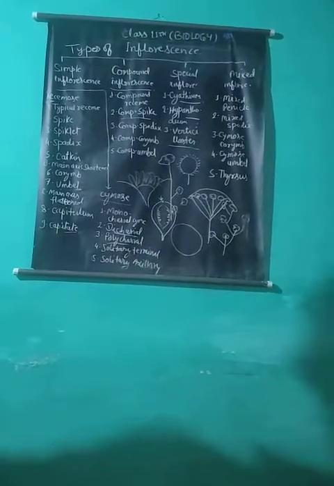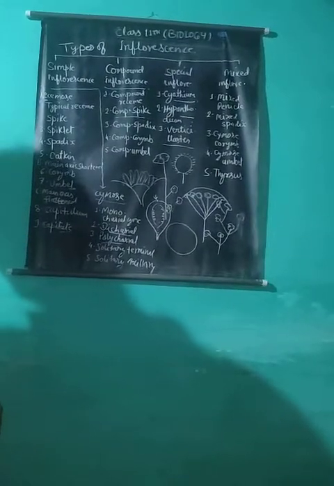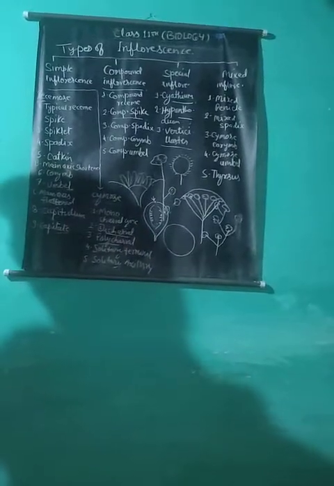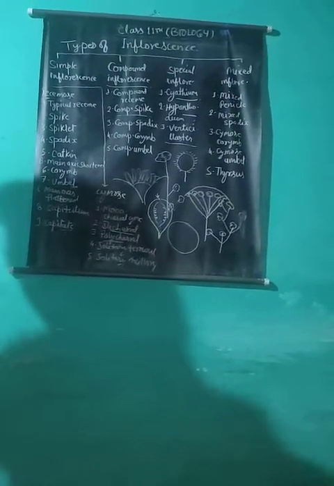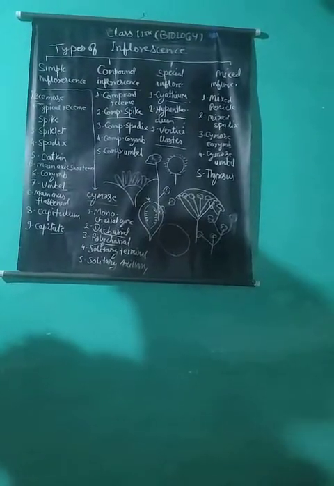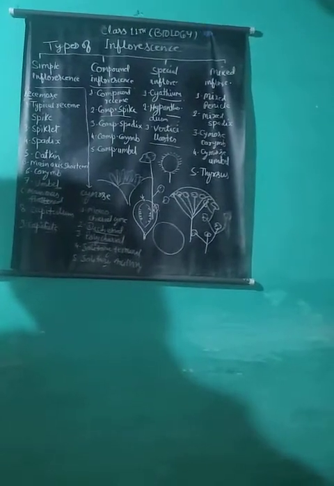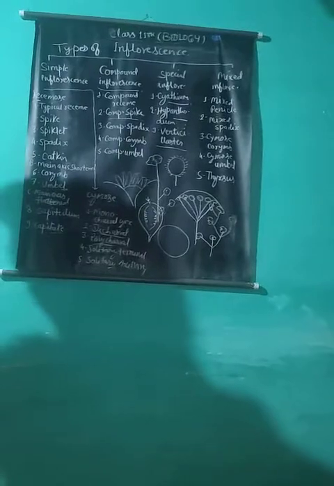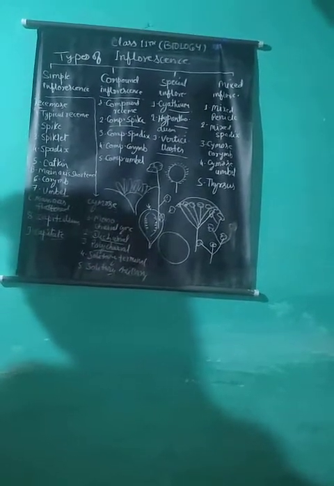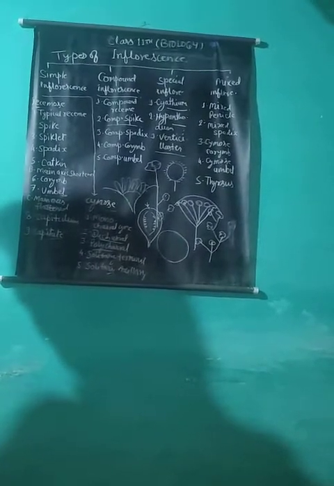Mixed type of inflorescence. In this type, the main axis bears one type and the lateral branches bear a different type of inflorescence. It is called mixed inflorescence. Say mixed panicle. In this case, the main axis is racemose, whereas its branches develop cymose, compound raceme inflorescence. For example, Ligustrum.